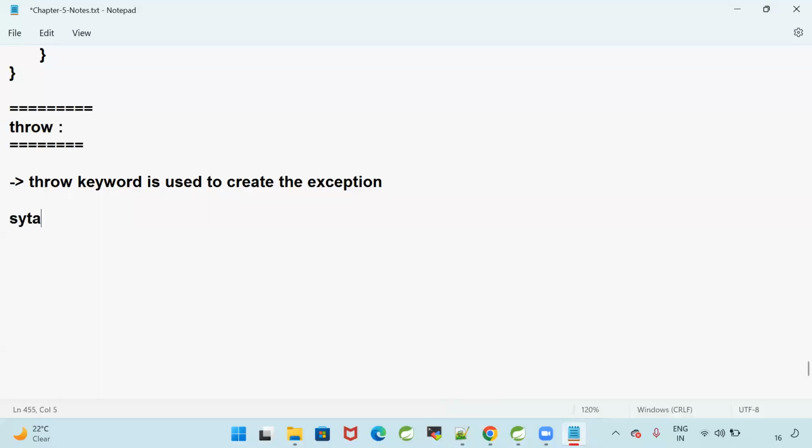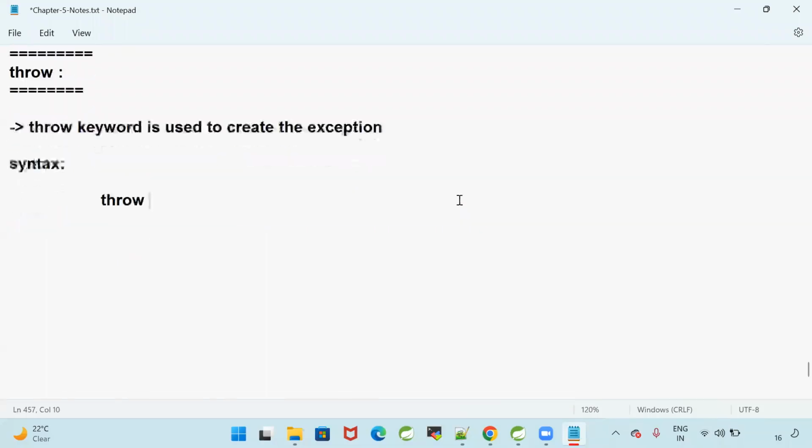What is the syntax to create the exception? Throw. Exception means a class, and I need to create an object. How do we create an object for a class? We go for new. Throw new Exception, and here I will specify a message, whatever you want. You need to specify why you are throwing that exception.